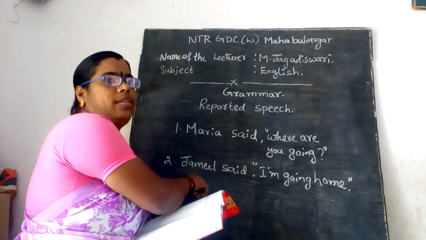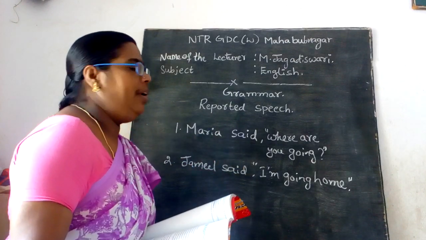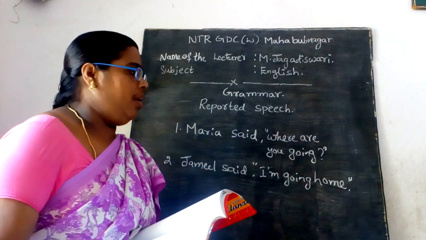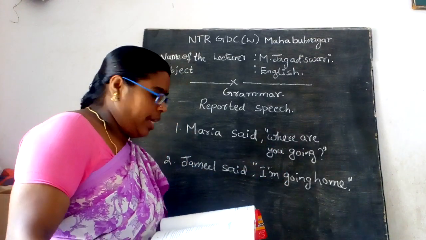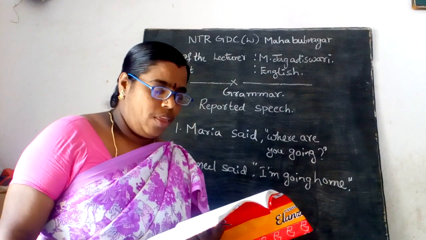Just see the two examples here. Maria said is there, a comma is there, and inverted commas are there. Where are you going? Jamil said, I am going home.